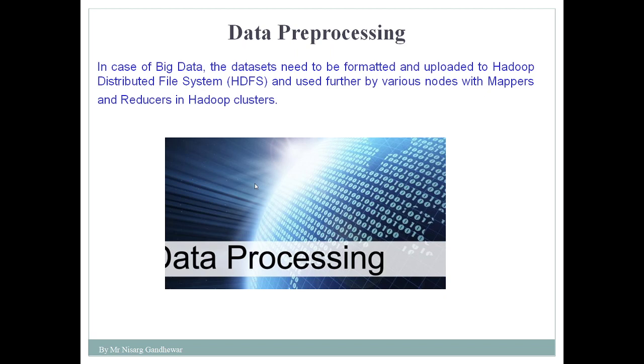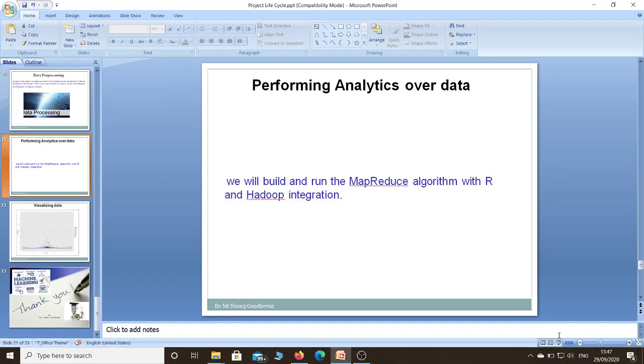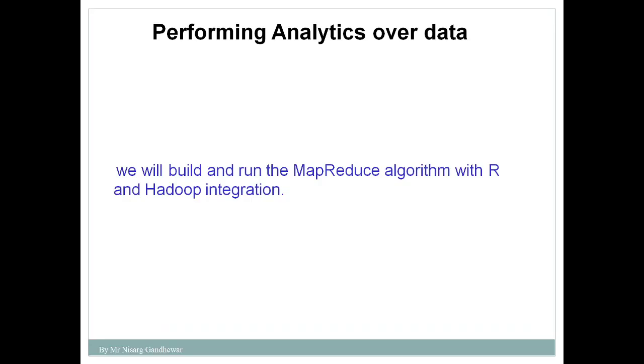After data pre-processing, the next step is data analytics, performing analytics over the data. Here we will build and run the MapReduce algorithm with R and Hadoop integration. In this case we are making use of the concept of big data.